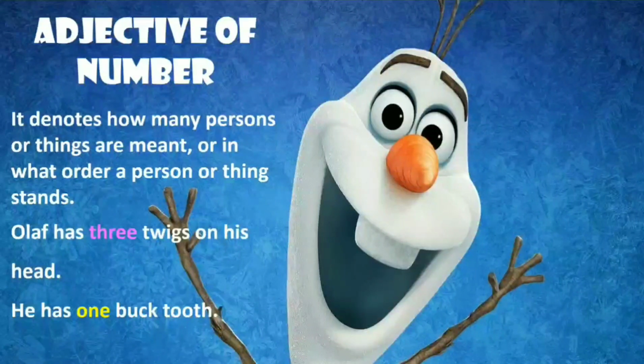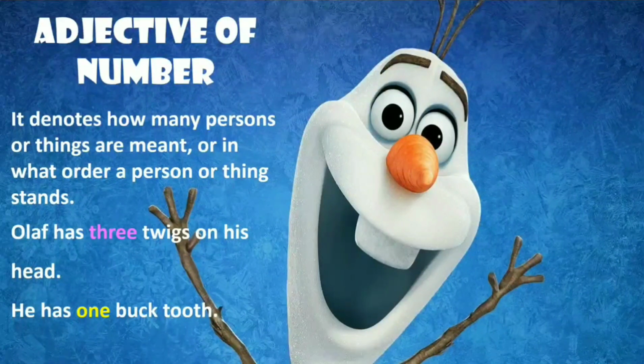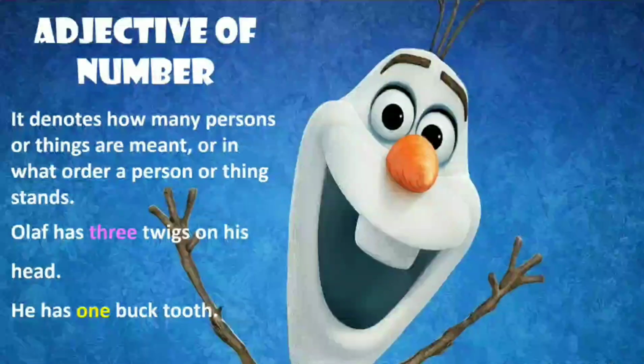For example, Olaf has 3 twigs on his head and he has 1 buck tooth. So the numerals used here are adjectives of number like 3 and 1.